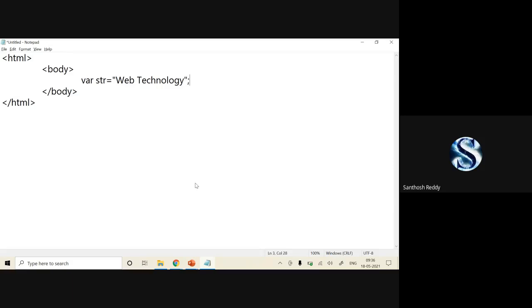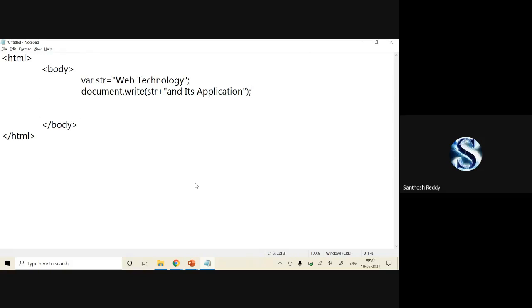This is my data which is assigned to the variable called str. Now I want to print this variable along with my string. So what I'll write: document dot write, open parenthesis. First I will assign str plus double quotes and "its applications." Web technology and its application. I'll close this, and I'll put a semicolon.